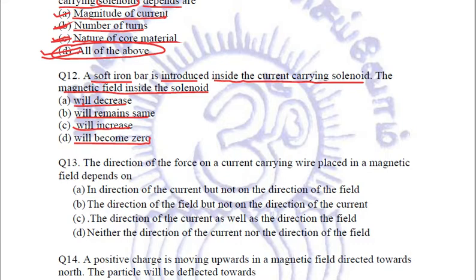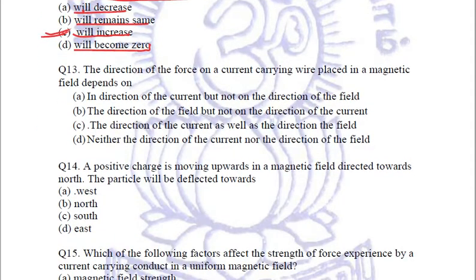Just in the above question, I have told you in the topic nature of core material that if soft iron bar is taken as a core material, the magnetism will be strongest. It will increase. So that is why we will mark option number C. Clear?